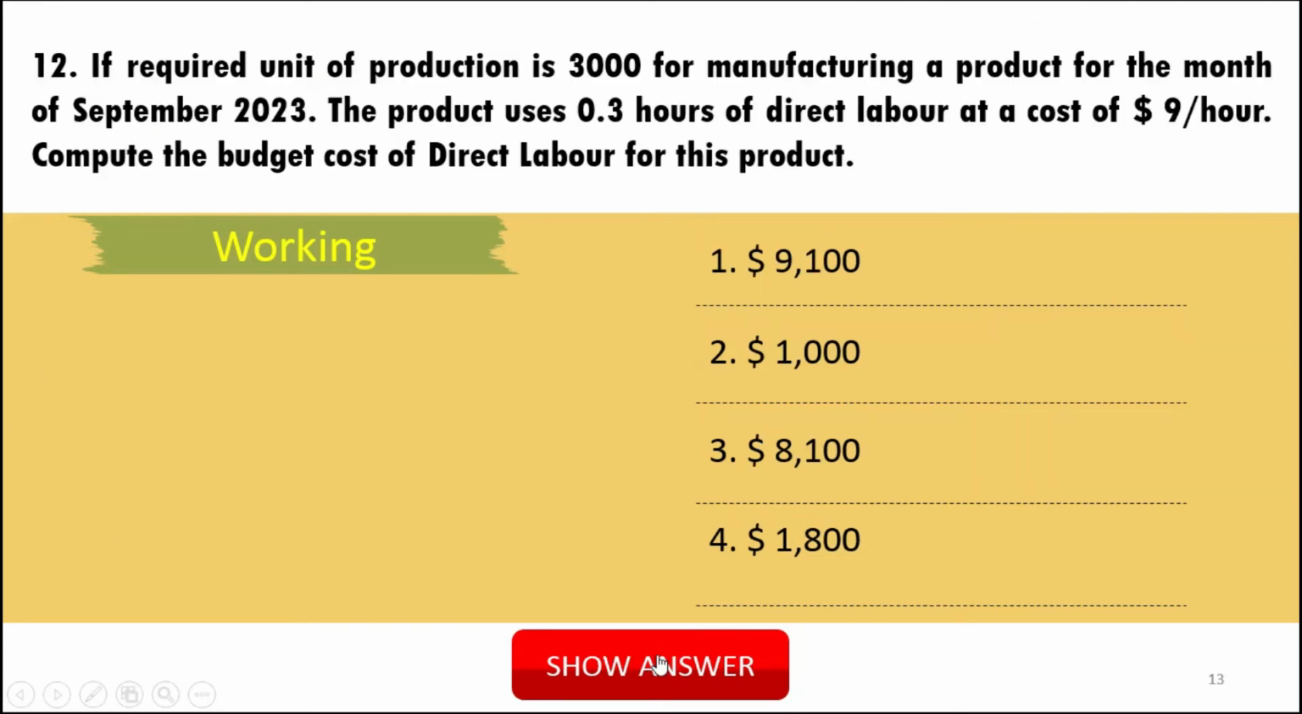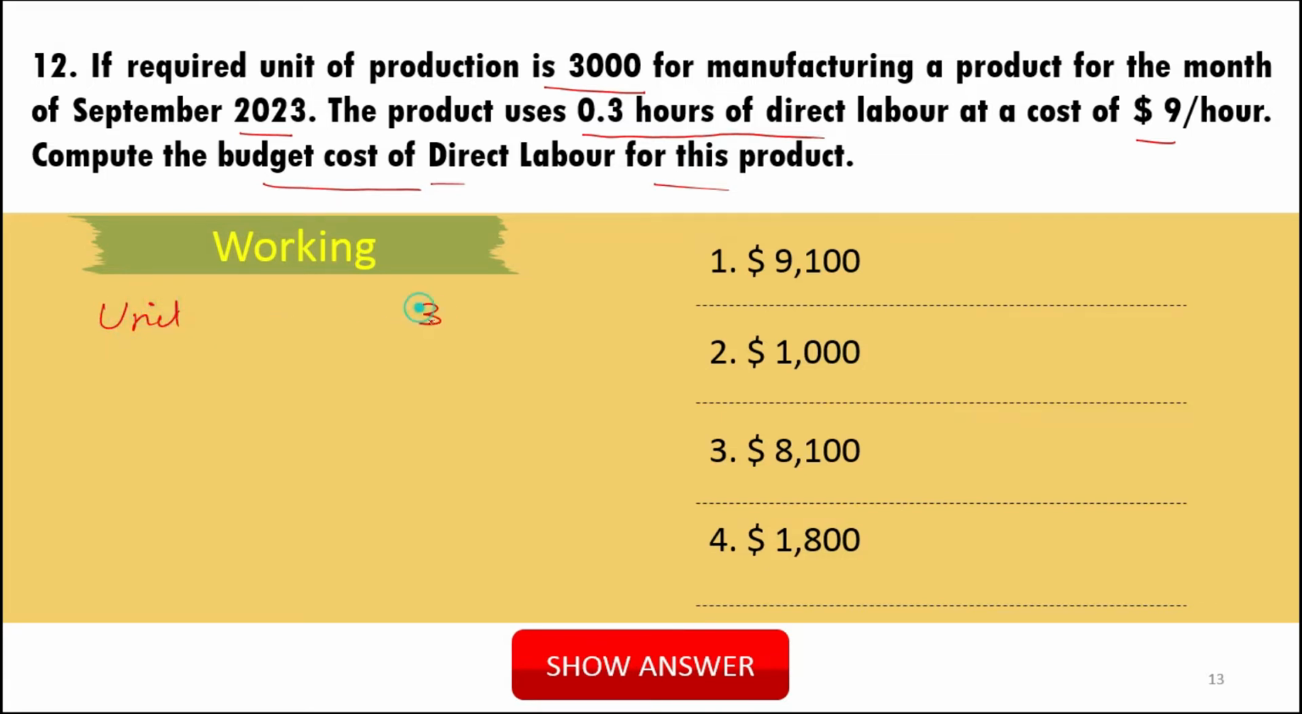Now the next question is question number 12, which is also a numerical question. If the required unit of production is 3,000 for a manufacturing product for the month of September 2023, the product uses 0.3 hours of direct labor at a cost of $9 per hour. Compute the budgeted cost of the direct labor for this product. So what are the units? 3,000 units.